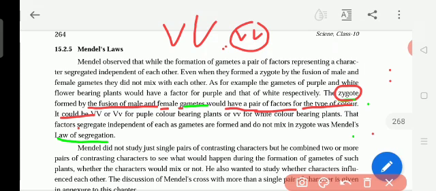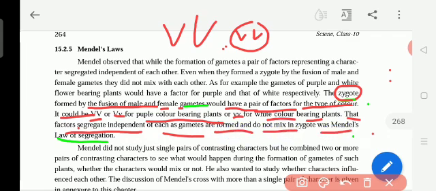Understand? So capital V is purple color bearing, and small v is for white flower bearing plants. The factors segregate independent of each other as gametes are formed and do not mix in the zygote. This was Mendel's law of segregation.